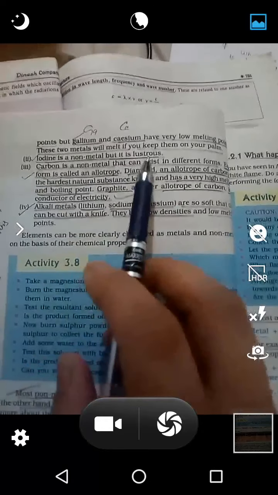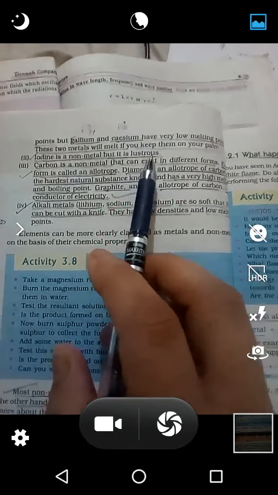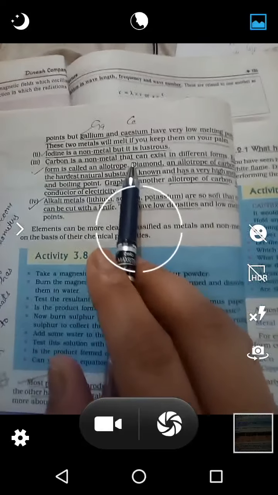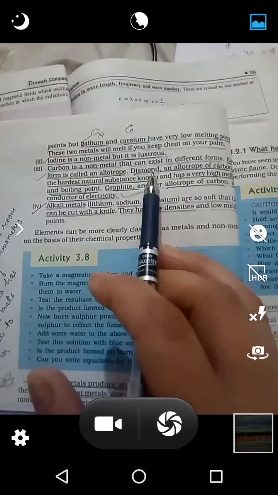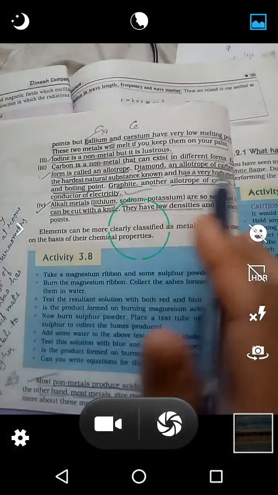The next is iodine, which is a non-metal but has a lustrous surface. Then carbon is a non-metal that exists in different forms. It means only the carbon element will be present but in different arrangements, and the forms in which carbon exists in different arrangements are called allotropes. Examples of allotropes of carbon are diamond, coal, graphite.